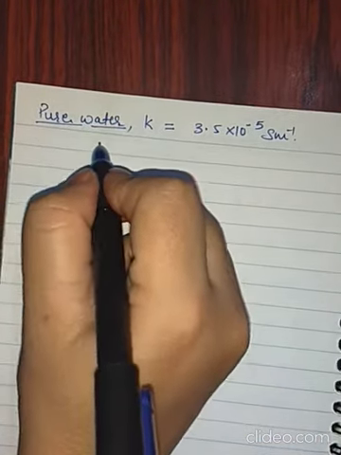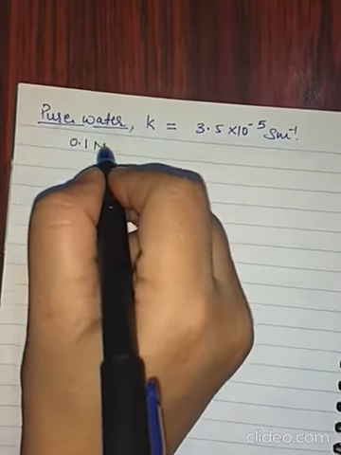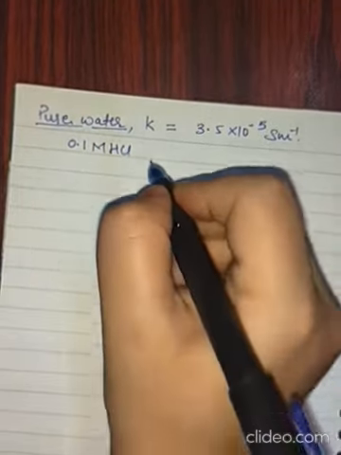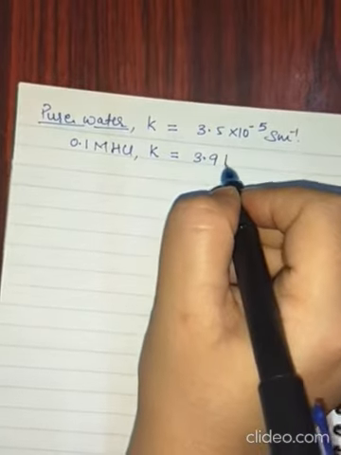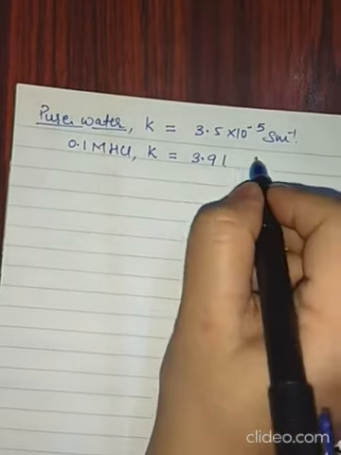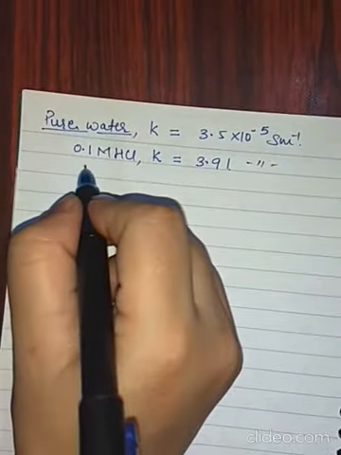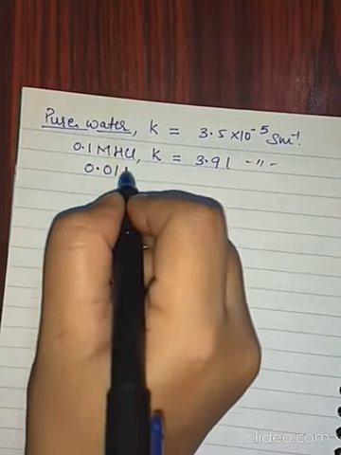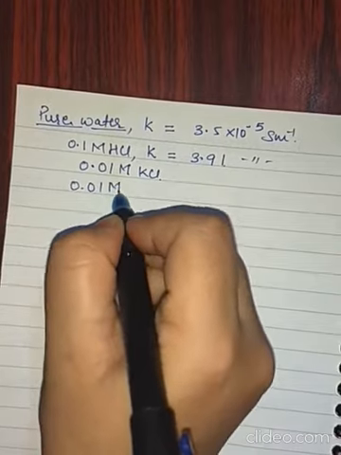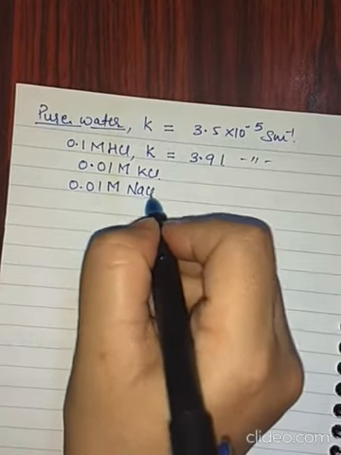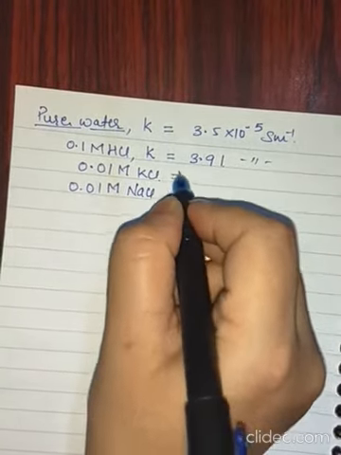But instead of pure water, if you take 0.1 molar HCl, the value of kappa for that is 3.91, the unit remaining the same. For 0.01 molar KCl and 0.01 molar NaCl, the value does not differ much.